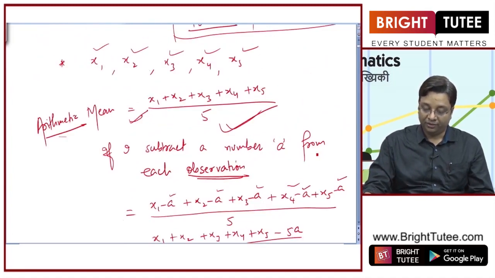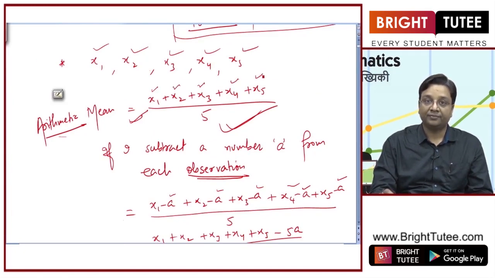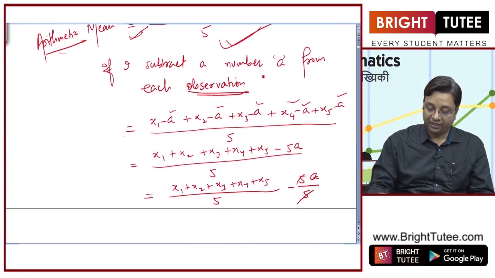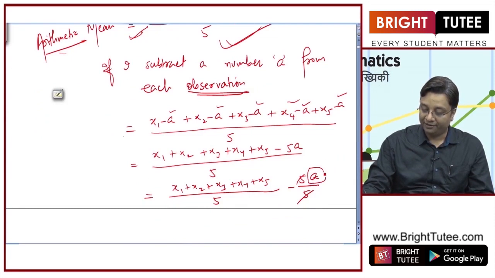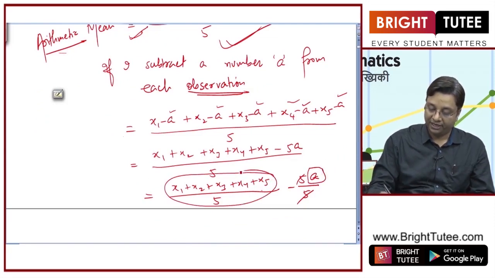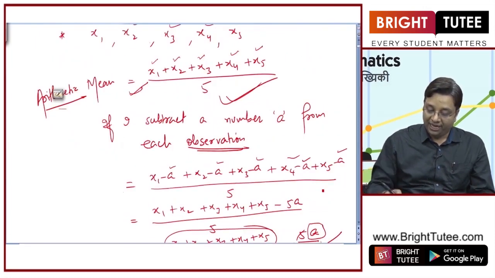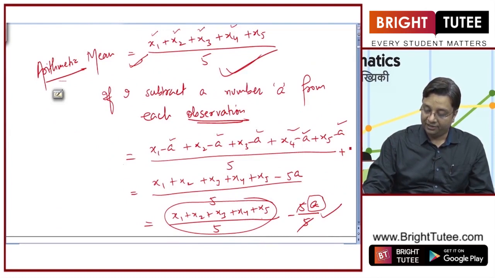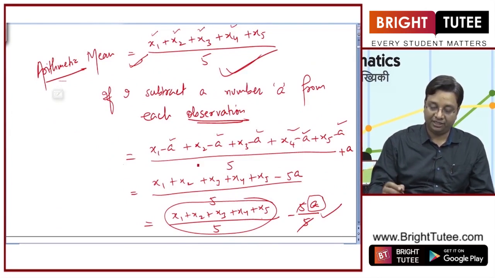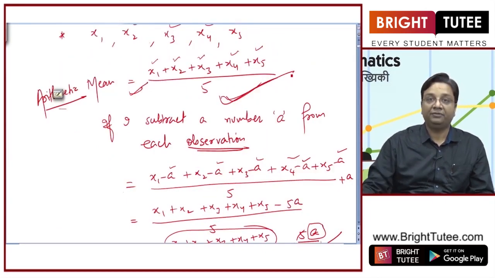If you have noticed carefully, I subtracted a from each of these entries and tried to calculate the new mean, and the new mean is lesser by a. This is the previous mean and the new mean is lesser by a. So if I add a here, it will just be equal to the previous arithmetic mean that we calculated.